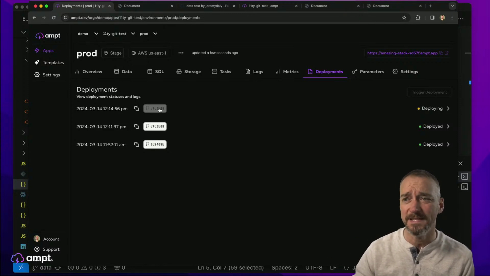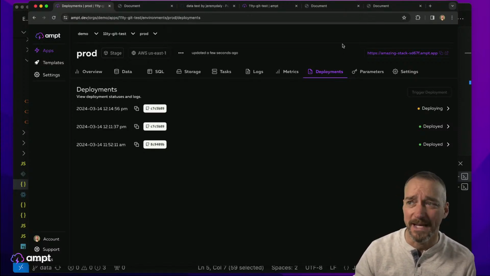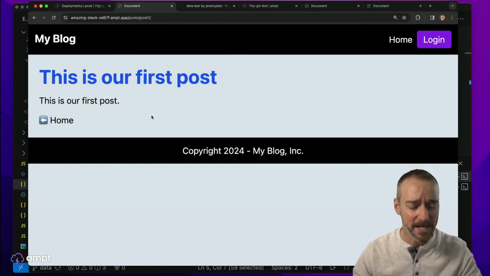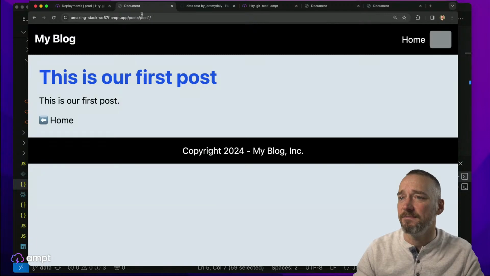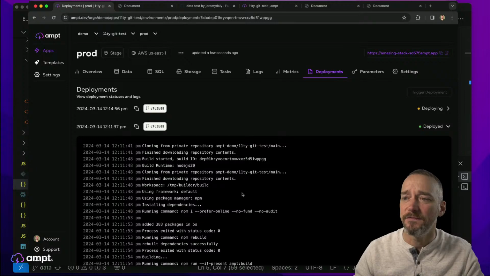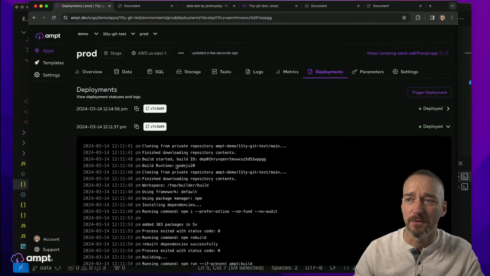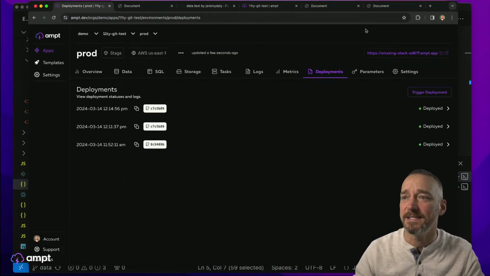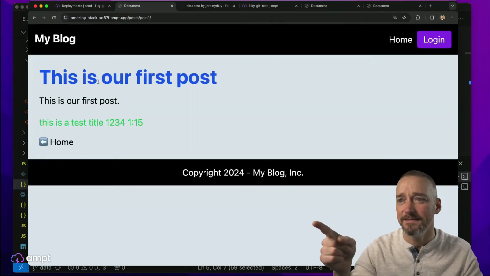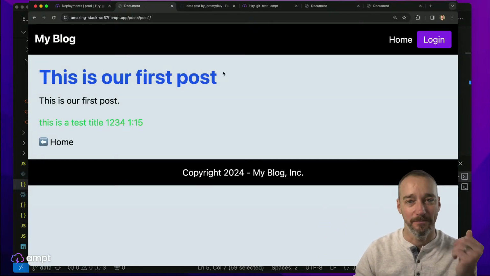So we'll give this a second here because it does take a second or so to actually run the deployment. But this is what we want to update. We do give you the full deployment logs as well, so if you want to look through exactly what happened there. Okay, so this says it's deployed. If we refresh this, okay, we get that. All right, now that's great.